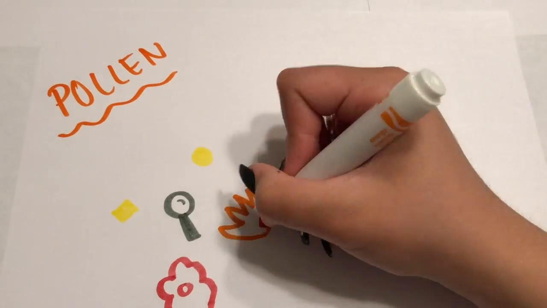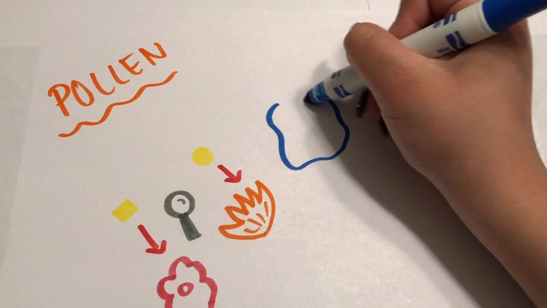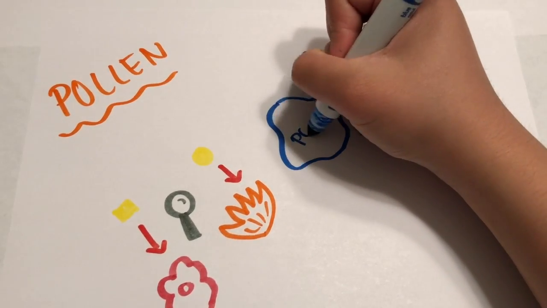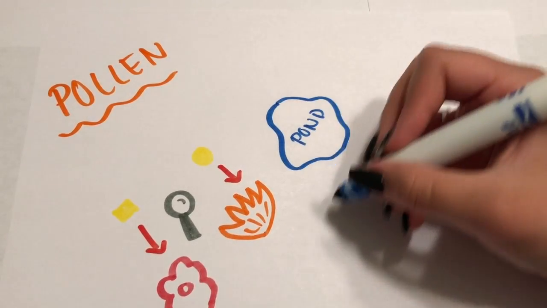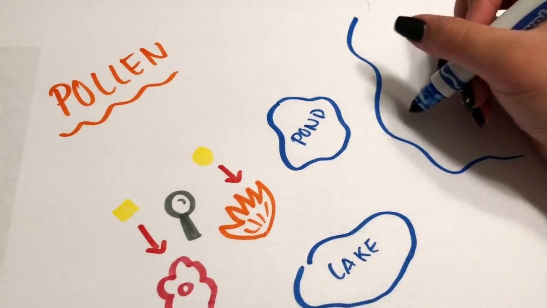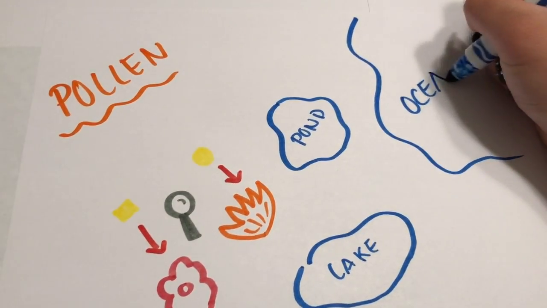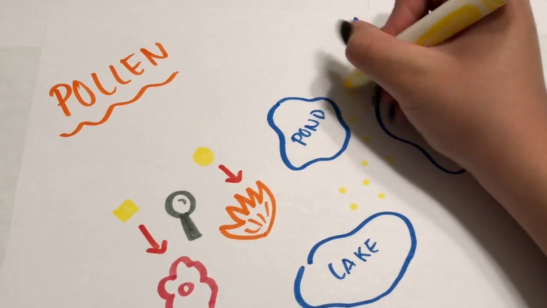The shapes of the pollen grains can identify which type of plant they came from, and since the pollen grains were at the bottom of the pond, lake, or ocean, the pollen can help the scientists interpret what the climate was in the area that the plants were in.